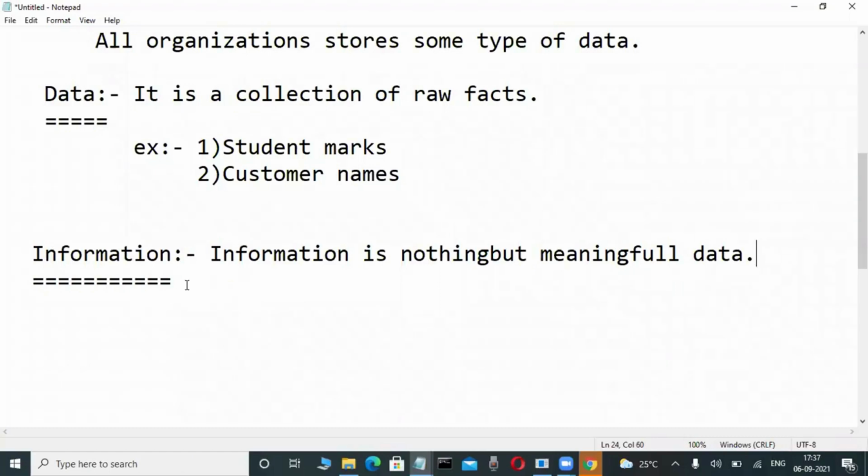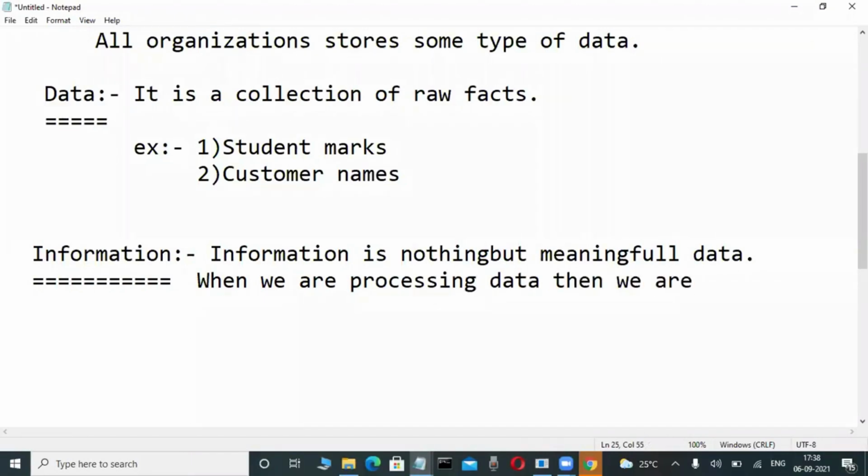Otherwise, write some extension also, because you are a first-time newcomer. Write it: when we are processing data, then we are achieving a meaningful result.